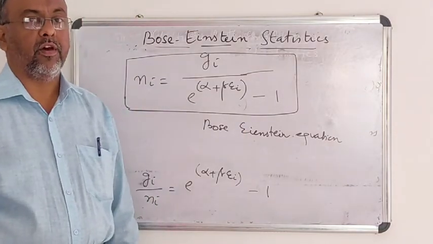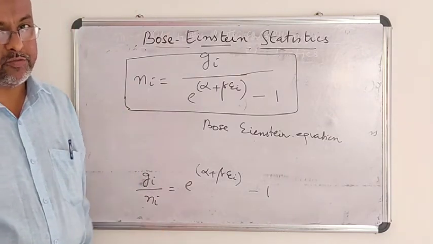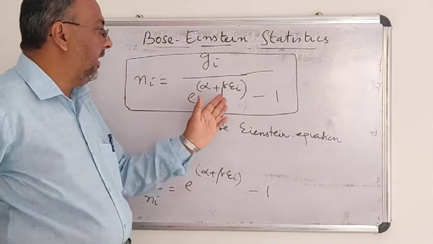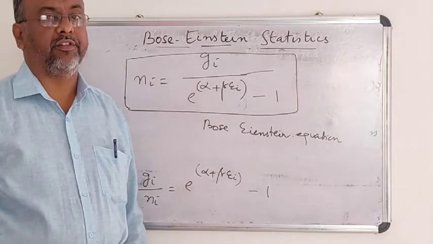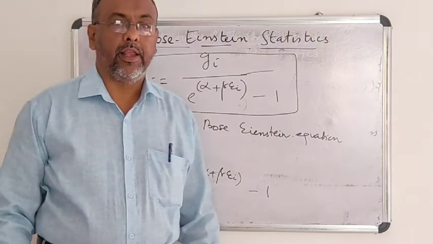So far we have studied the three statistics: Maxwell-Boltzmann statistics, Fermi-Dirac statistics, and this one is Bose-Einstein statistics. In the next class, we are going to study the comparison.